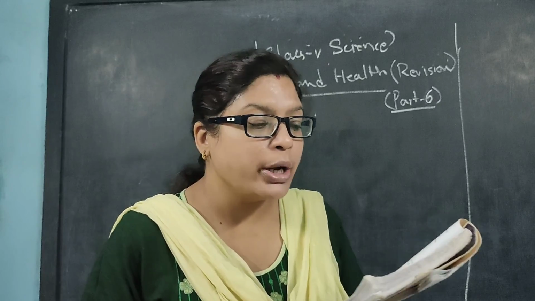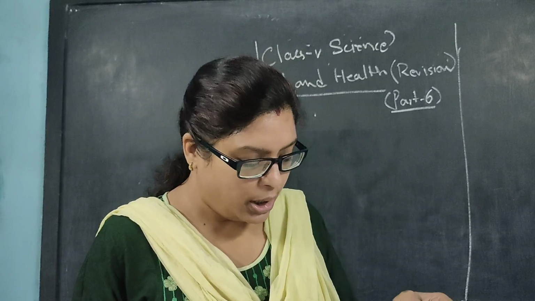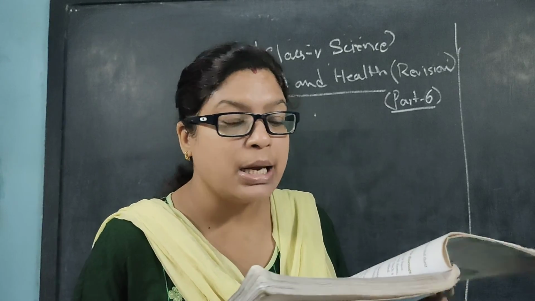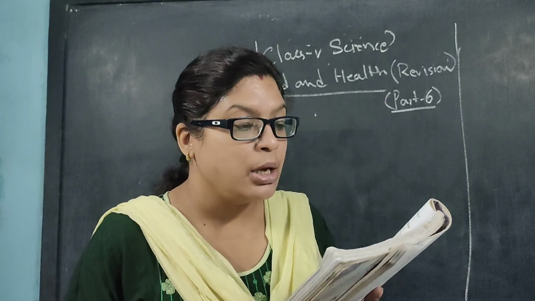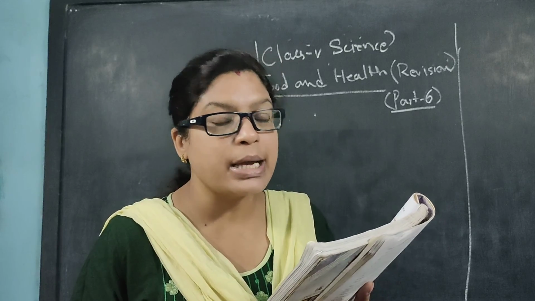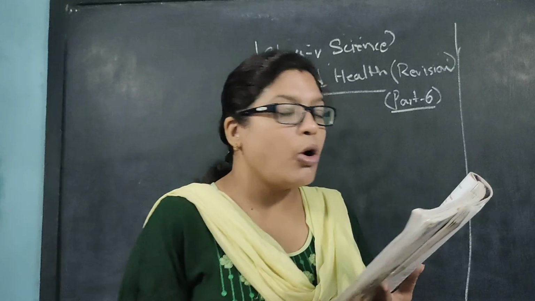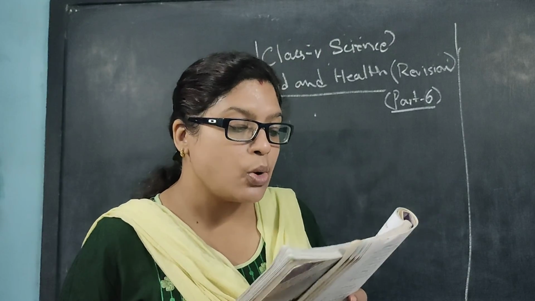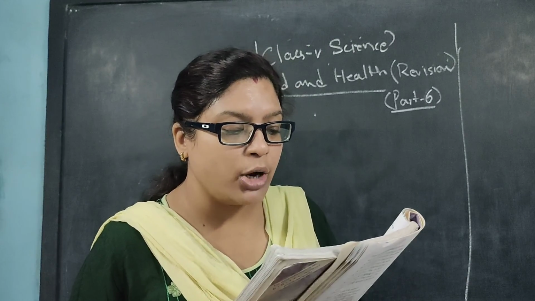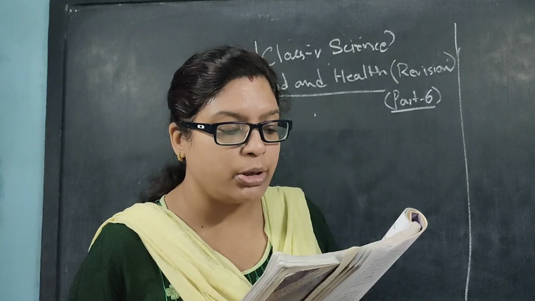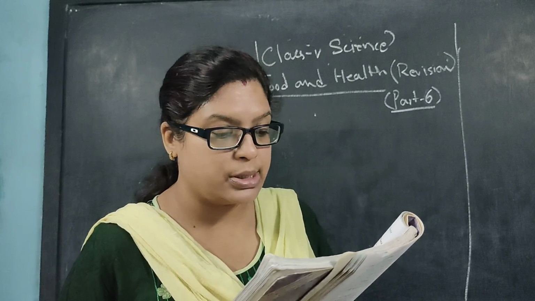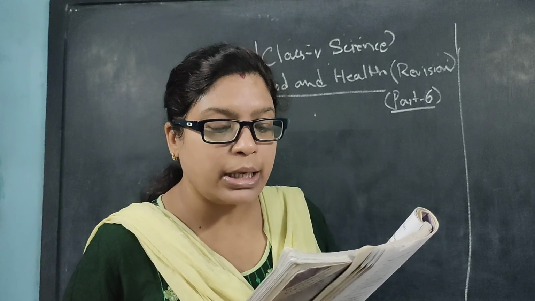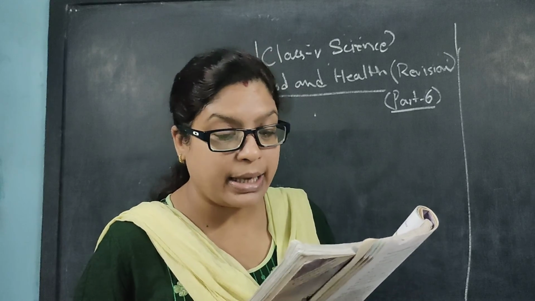So see, important vitamins. Before we go to the complete page 6, we must discuss the deficiency diseases. Important vitamins and minerals and their deficiency diseases. All the types of vitamins are written over here. Vitamin A: sources are carrot, milk, liver, butter, green leafy vegetables, sweet potato, yellow fruits and vegetables. Function: protects the eye, helps to keep skin, bone and teeth healthy.